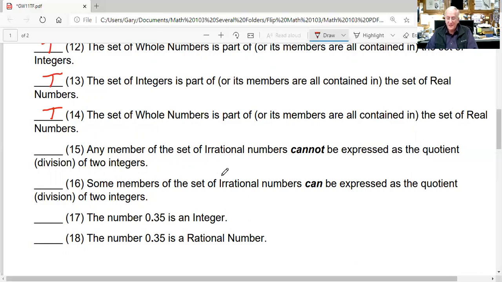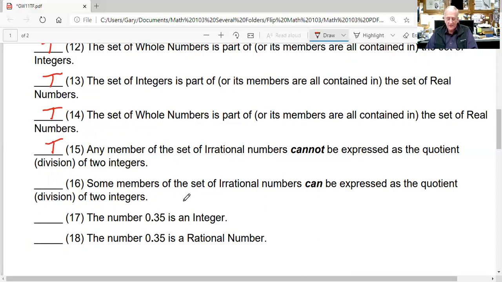Now it says here, any members of the set of irrational numbers cannot be expressed as the quotient of two integers. That's right, it can't be, because the irrational numbers produce decimals which don't repeat and don't terminate. So this is a true statement.